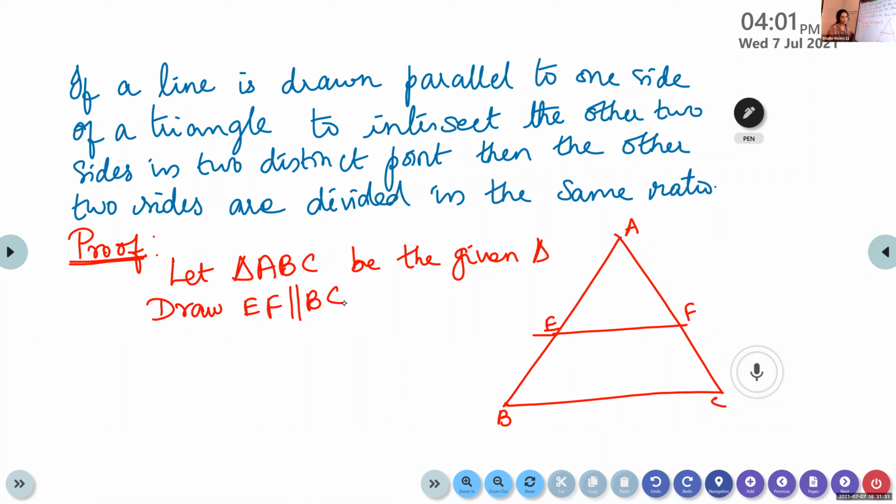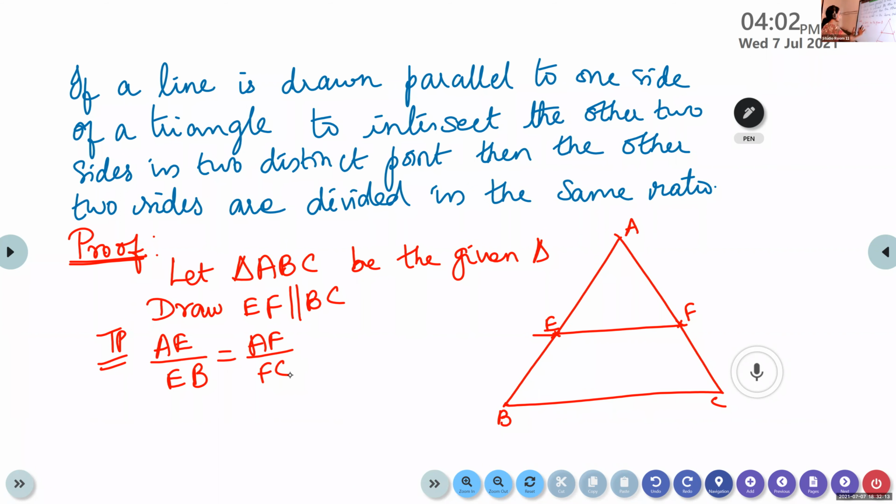If a line is drawn parallel to one side of a triangle to intersect at two points, then what do you have to prove? The other two sides, AB and AC, are divided in the same ratio. That means this line divides these two sides in the same ratio. We have to prove AE by EB is equal to AF by FC. The ratio of division is the same. For the theorem, you should write like this.